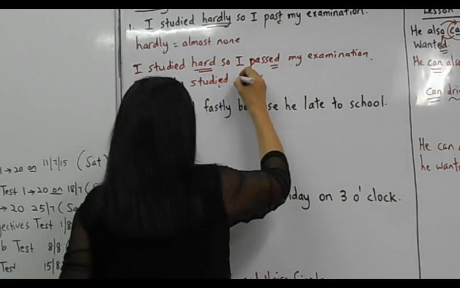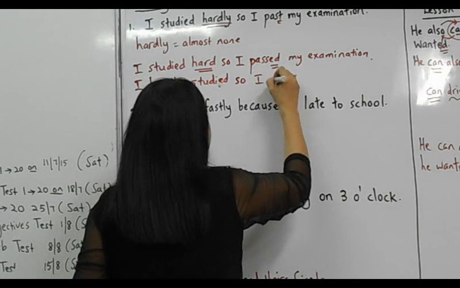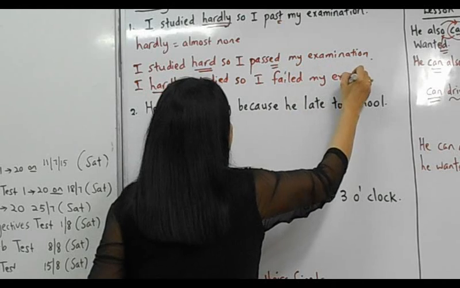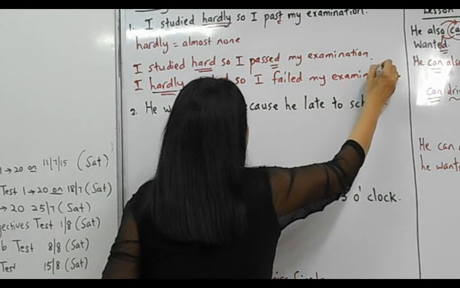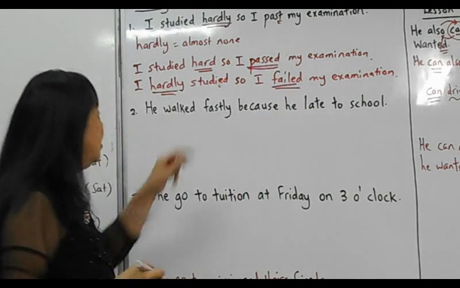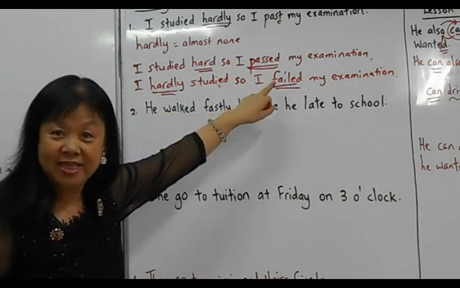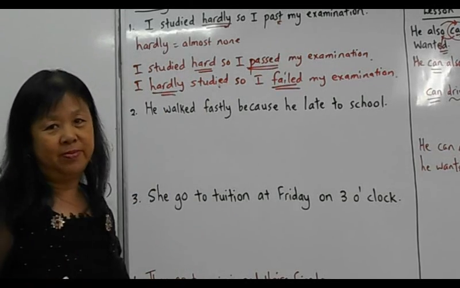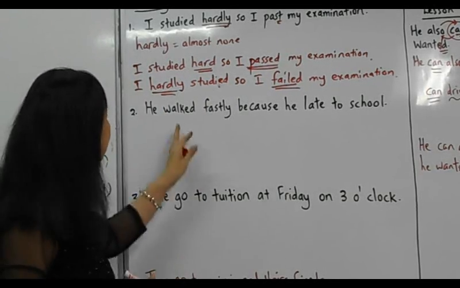I hardly studied, so I failed my examination. Failed, but here passed. So when you study hard, you pass. When you hardly study, you cannot pass. You can only fail. Alright? And now the second one.